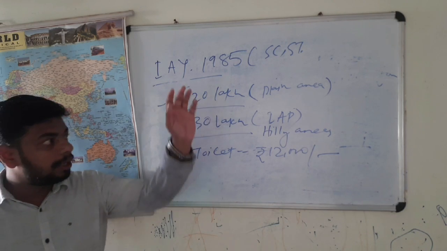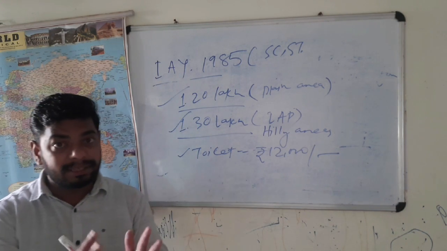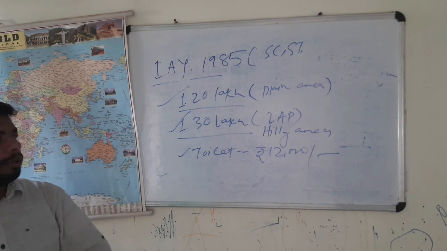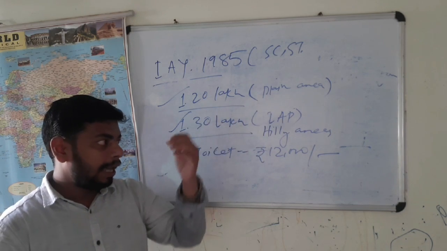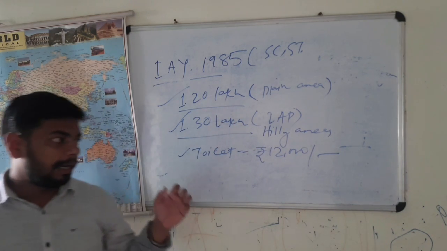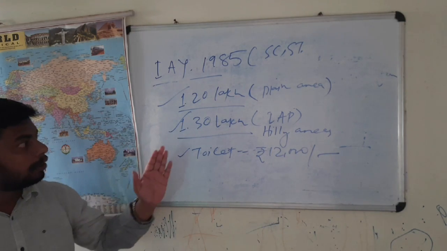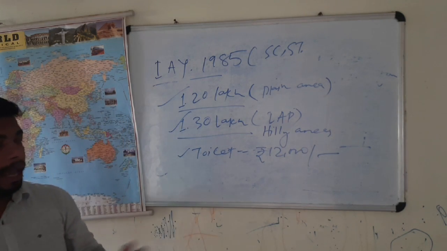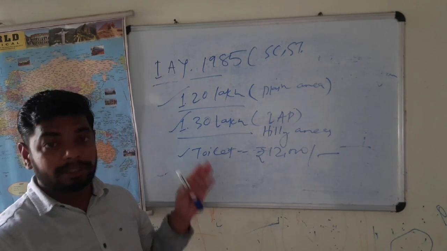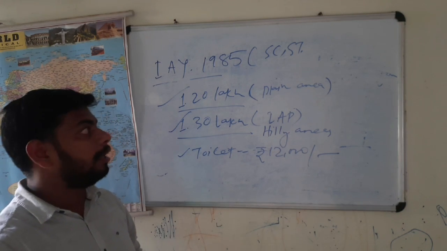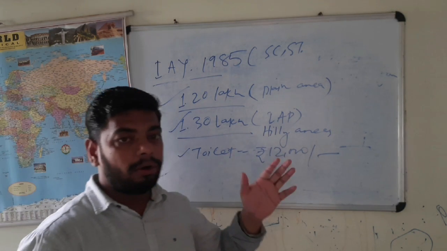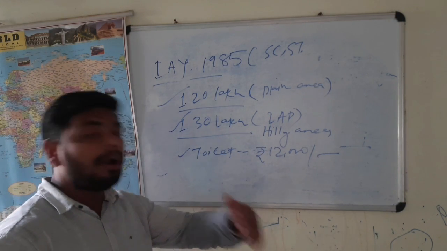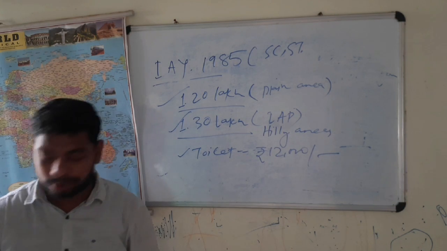Clear? So we understood now that Pradhanmantri Awas Yojana is a flagship mission of the Government of India, implemented by Rural Development in the rural areas and Housing and Urban Affairs in the urban areas, right? And through that, financial assistance of 1.20 lakh to each individual is provided, and the beneficiary is selected on the basis of SECC data, with priority given to SC, ST, OBCs and economically weaker sections, mainly vulnerable sections of people in society.